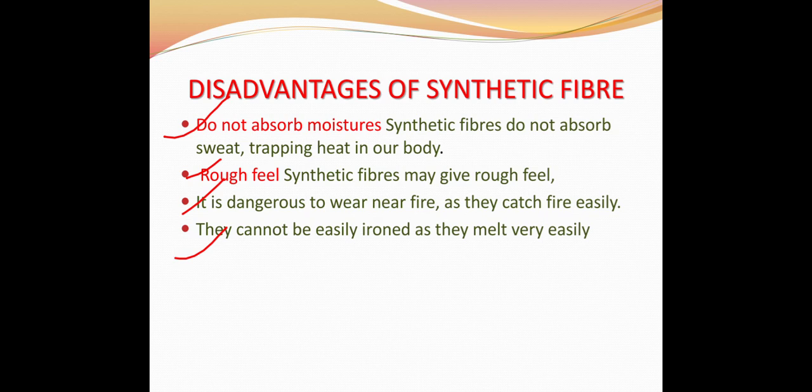So children, throughout this chapter, we have known about different synthetic fibers, their properties, uses, advantages and disadvantages. If you have attended the class attentively, I hope you will be able to answer the questions that are coming next. So take a quick quiz.